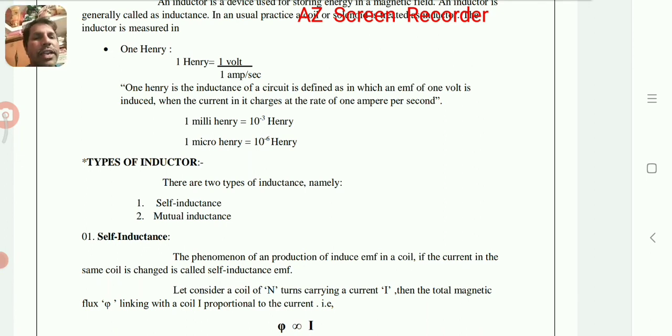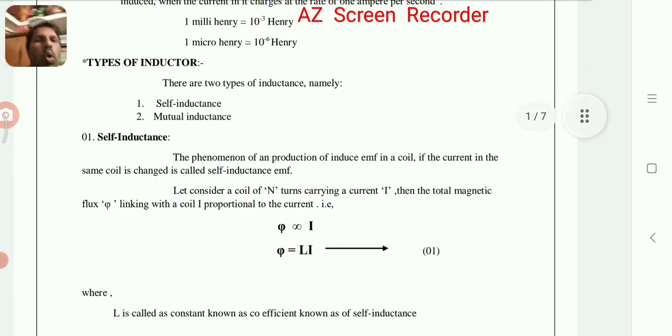In both the self-inductance and the mutual inductance, an EMF is induced. When current flows in the coil, it produces an EMF. EMF means electromotive force. It is nothing but a potential difference. So that electromotive force is induced when current is flowing in the circuit. In both types, the SI unit to measure is Henry.